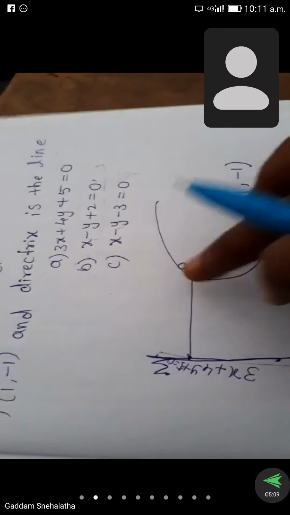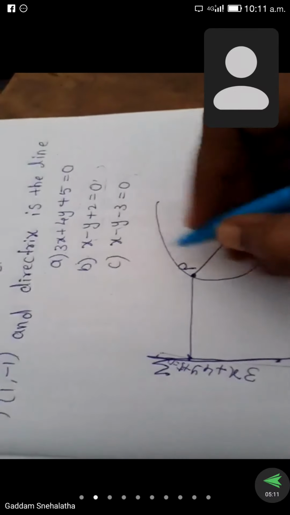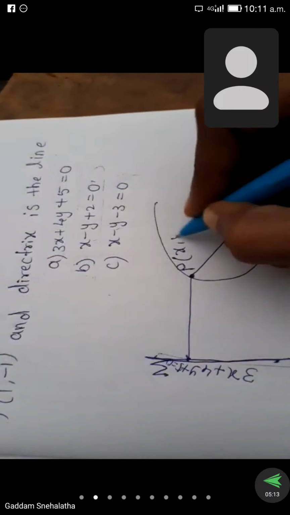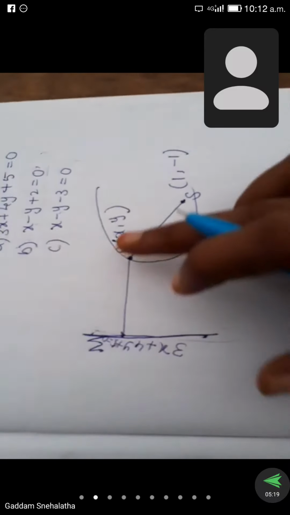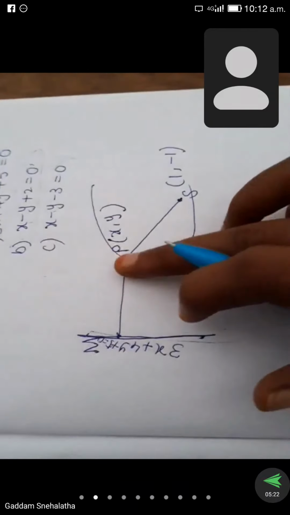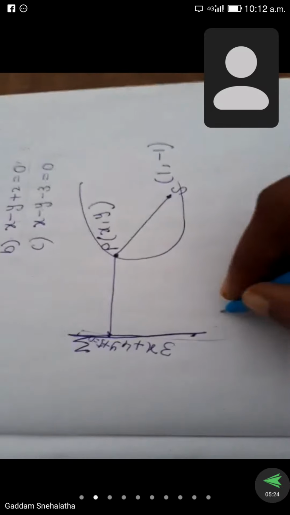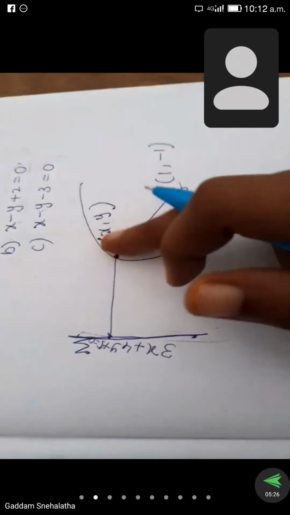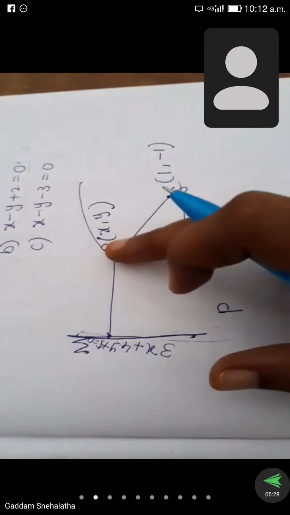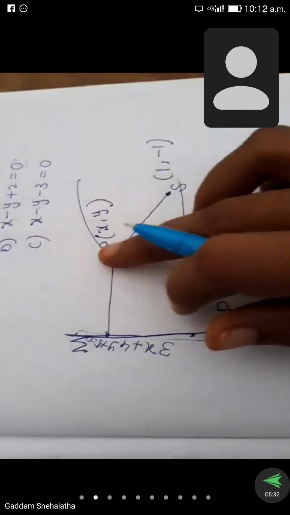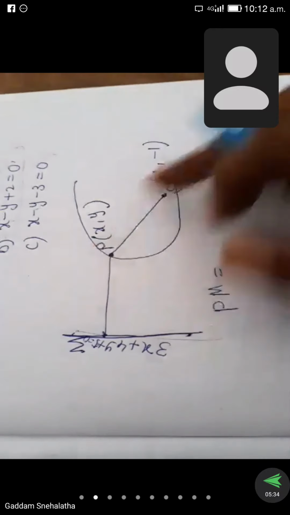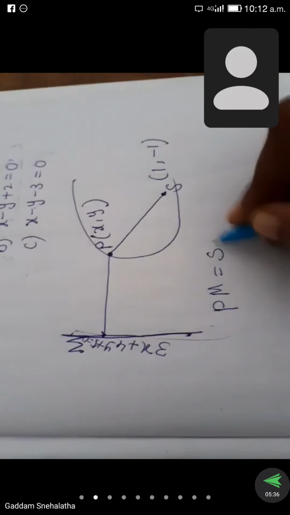We want P also. We don't know P. So, for that we take this P as x comma y. What is the definition of parabola? Here, the distance from directrix to locus: this point is P, the foot on the directrix is M, so this line is PM. PM is equal to, what is the formula, these two lines, SP.